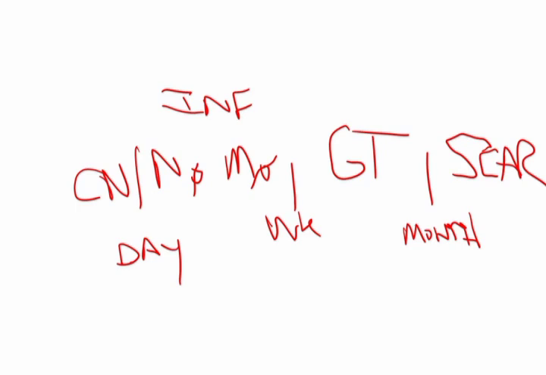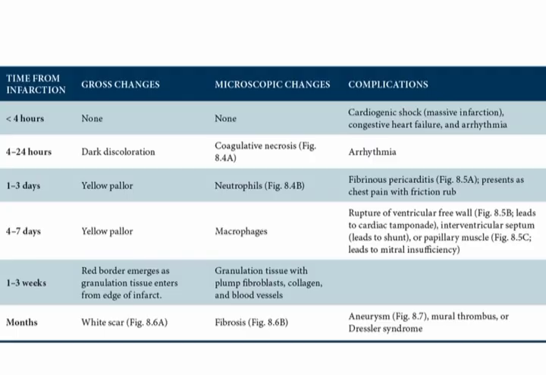Now, with that in mind, let's look at the chart. So, what do we say? We say that for the first 24 hours, the key thing that's going to happen is coagulative necrosis. Now, during the first 4 hours, you really don't get any changes at all. There are no microscopic changes, hence there will be no gross changes. The key complication during that first 4 hours is going to be cardiogenic shock. If you have a massive infarction, the heart will completely fail, and you'll get loss of blood supply to the vital organs, which is basically called shock. Again, inability to maintain systemic blood pressure with lack of blood flow to vital organs. So that's the one complication in that first 4 hours.